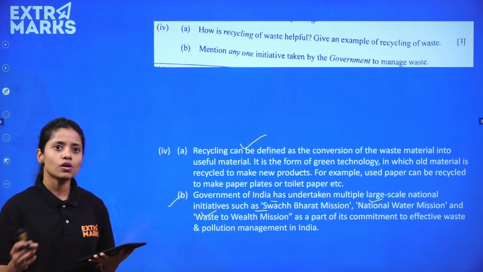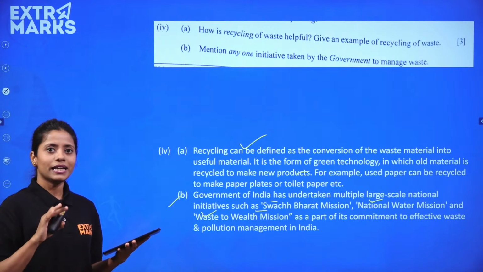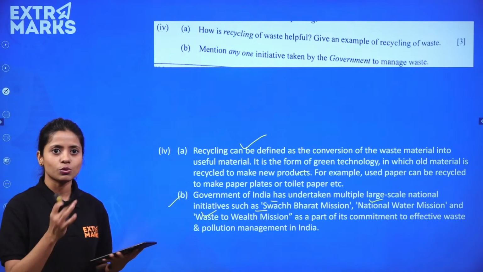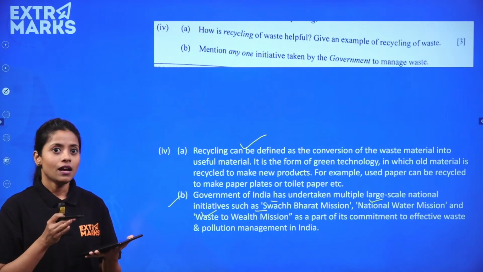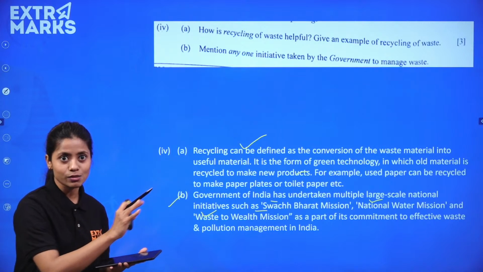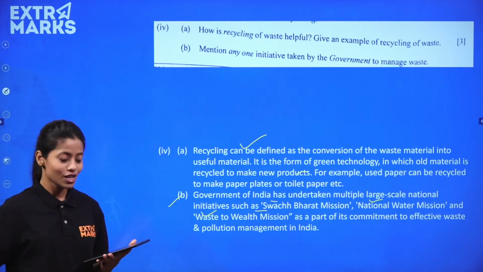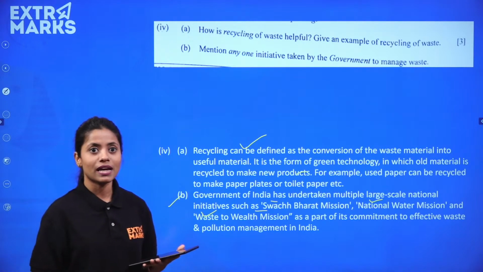It can be in terms of air pollution, water pollution, or solid waste, because Swachh Bharat Abhiyan deals with wet waste as well as dry waste. You have to segregate. There are blue dustbins, there are green dustbins, right? What is the significance? All these things are taught by government programs and policies.